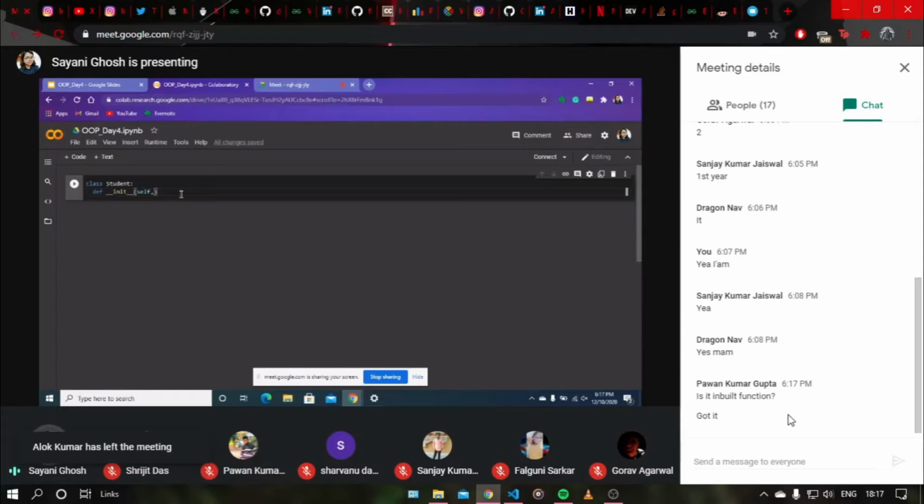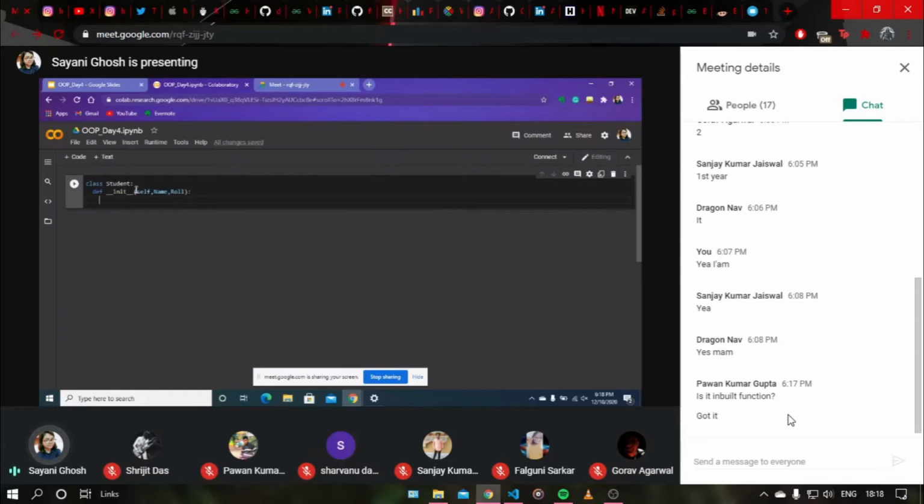Next, suppose I wanted to have a name and a roll number. Okay, so this is our class definition. Here we have the init function, and inside the parentheses we have the parameters. These parameters will take up values when we create an object of the class student.